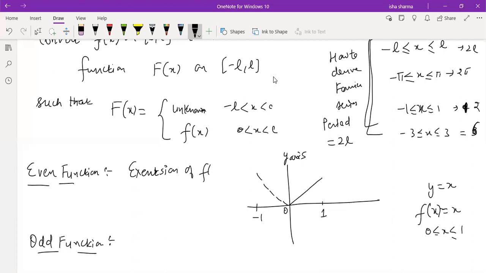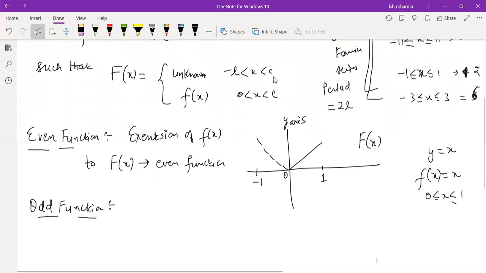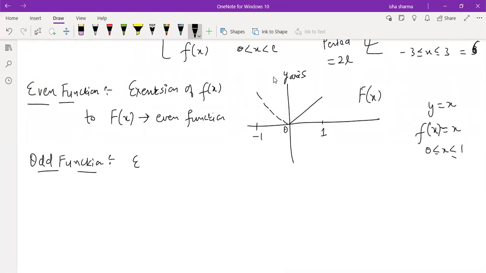So the extension of small fx to capital Fx, where this capital Fx now happens to be an even function. Agree with this? Because this is an even function, everybody can see from the graph, capital Fx. I'm not saying the small fx is an even function, I'm saying the capital Fx is an even function. And the other way is I can extend this function to some function, and that function is an odd function.